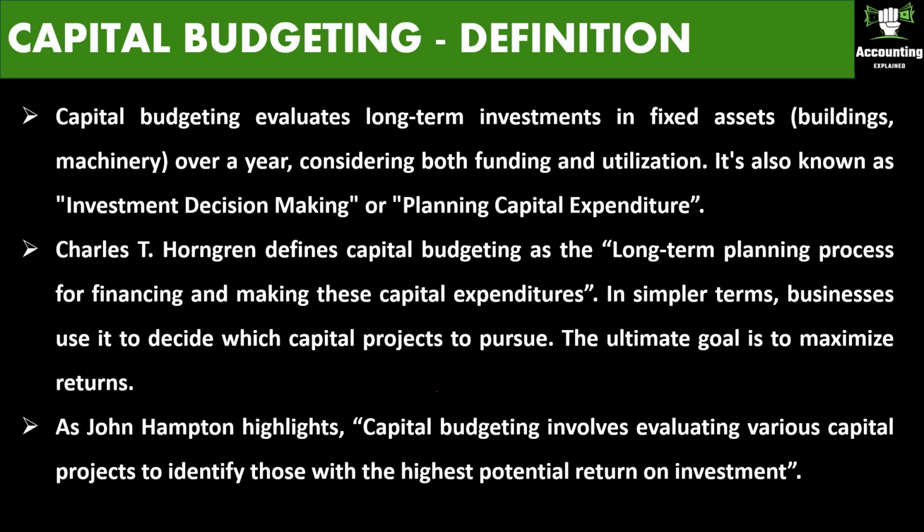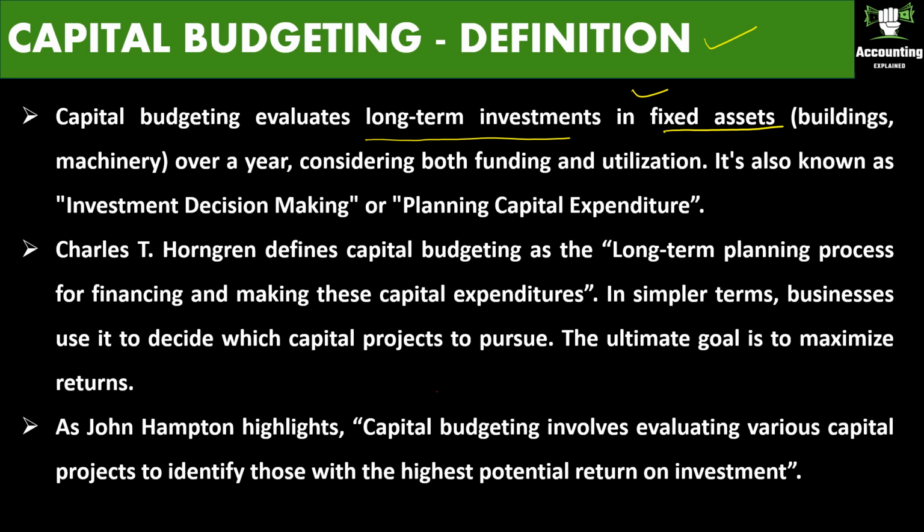Now let us see the definition of capital budgeting. Capital budgeting evaluates long-term investments in fixed assets.